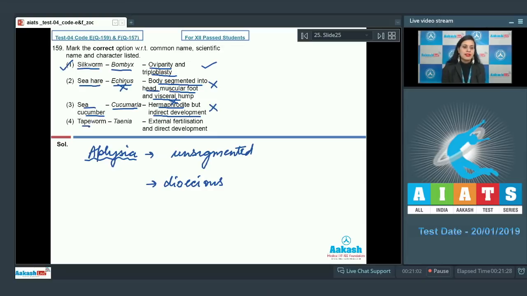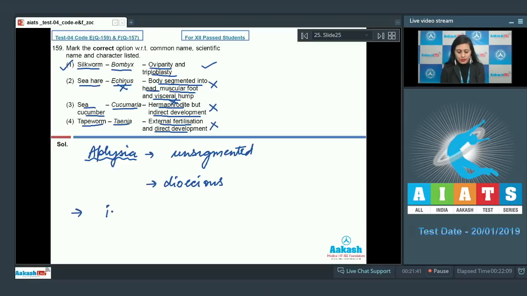The last option given is tapeworm, match given is Taenia, and character listed are external fertilization and direct development. And this is also an incorrect match, because Taenia is a tapeworm but it do not exhibit external fertilization or direct development.